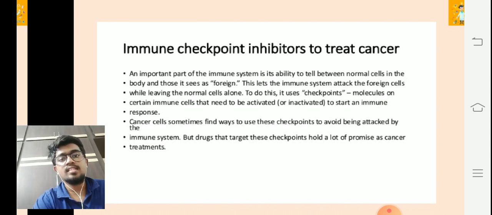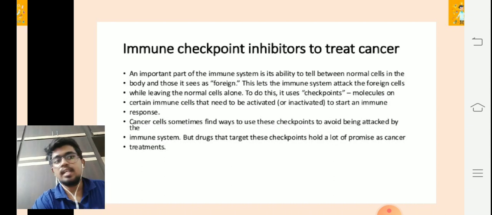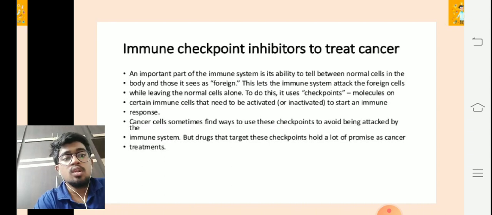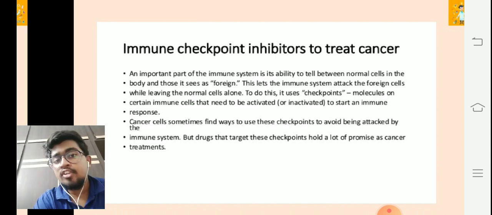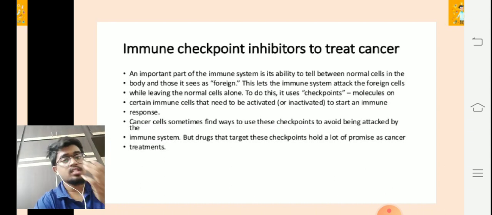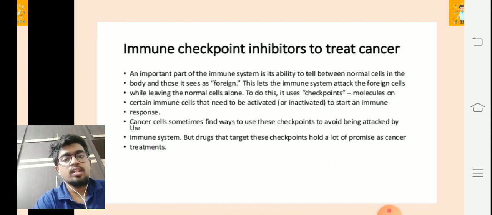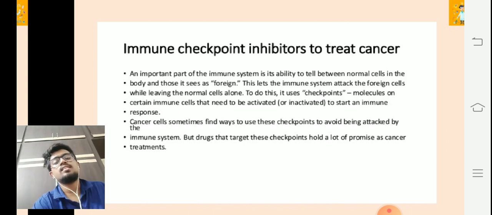So see how cancer cells act. They're very, very intelligent. Sometimes they find ways to use the checkpoints to avoid being attacked by the immune system. But drugs that target these checkpoints hold a lot of promise as cancer treatments. Scientists are very much interested in these drugs which specifically target these checkpoints. It's very important to discover those kinds of anti-cancer drugs which actually target these checkpoints.